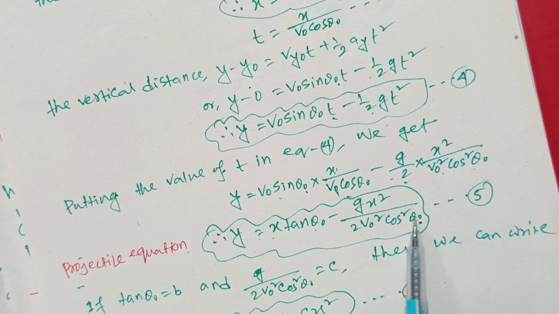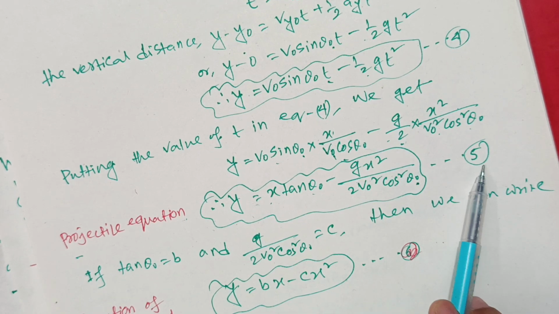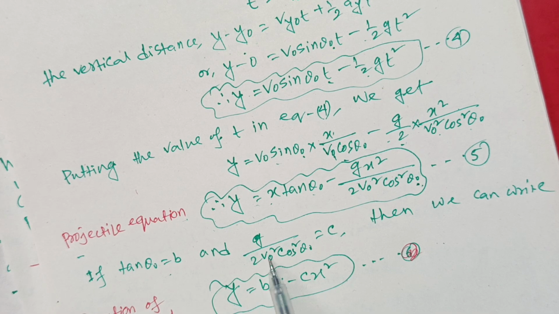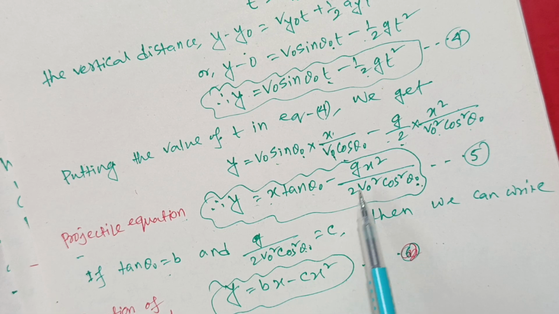And if any of the quantities is absent or is to be determined, then you can use this equation when horizontal and vertical distances are given, or vertical distance in terms of horizontal distance. This is equation number 5. Here tan theta naught is a constant, and g divided by 2 v naught square cos square theta naught is another constant. So you can say tan theta naught equals b, and g divided by 2 v naught square cos square theta naught is another constant c. Putting these constants in this equation, you can say y equals bx minus cx square.